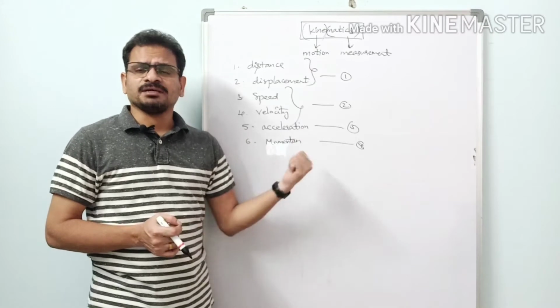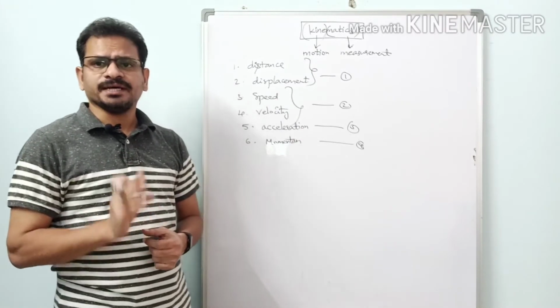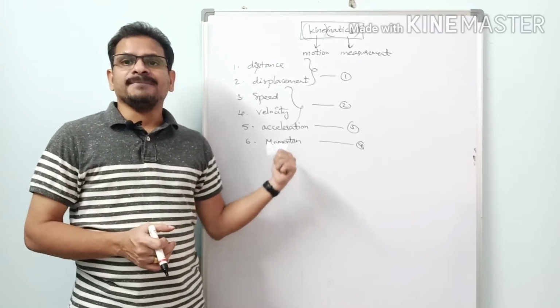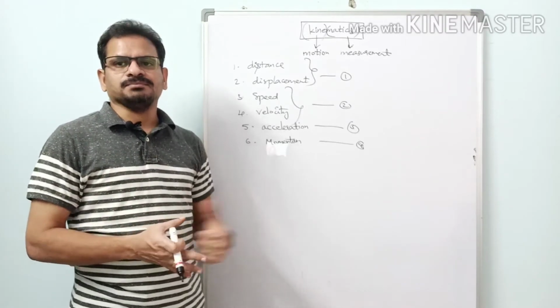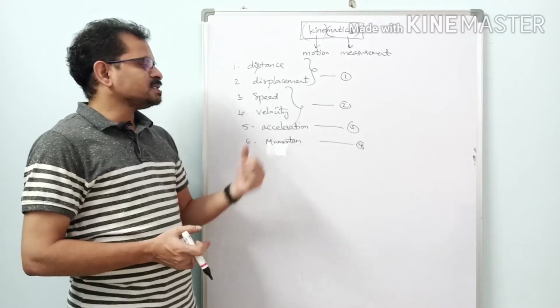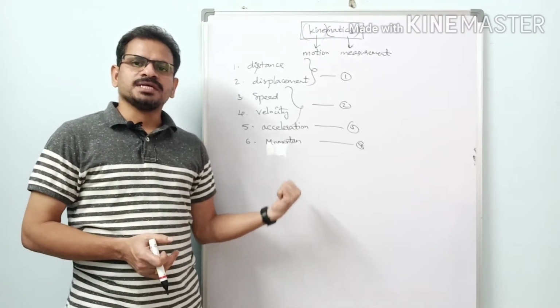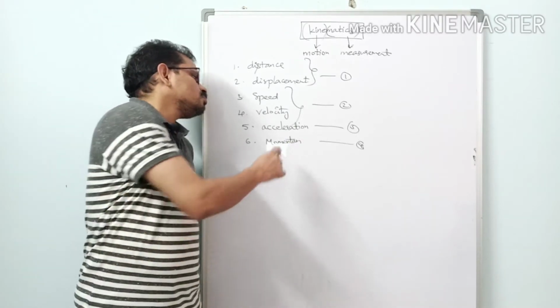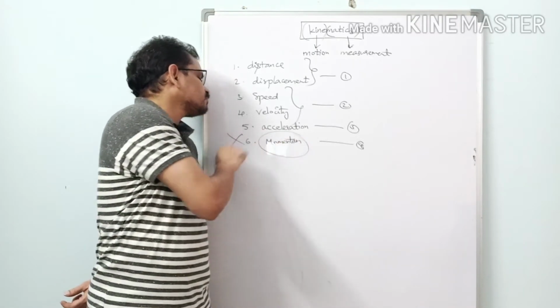Acceleration is a vector quantity, it is having both magnitude as well as direction. Next one is momentum. The most important measure of motion is the momentum. Momentum is also a vector quantity, it is having both magnitude as well as direction. And now in kinematics we do not bother about this momentum.